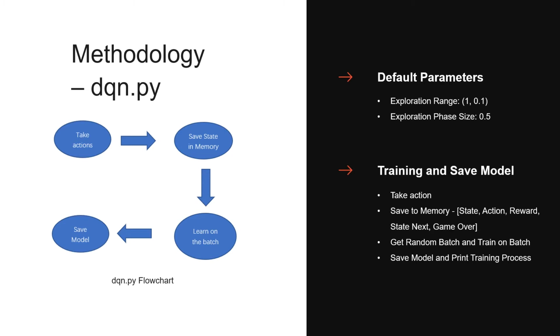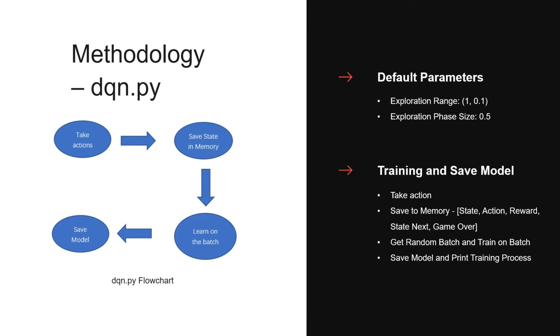And the exploration phase size equals 0.5, which means after half of all the episodes, the range will decrease to 0.1. And then on the left, you can see the flow chart of the dqn.py. It is mainly responsible for training and saving the model.